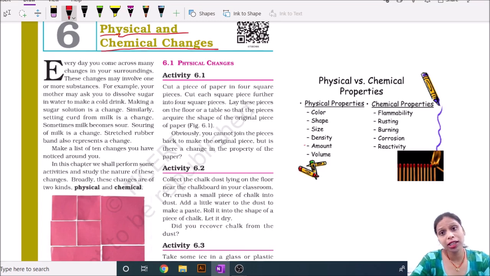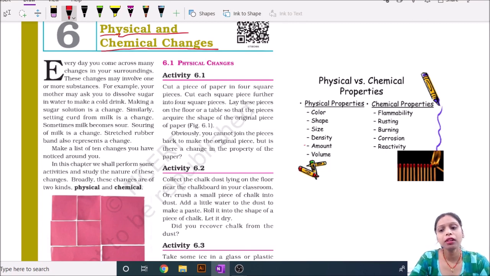And a big change that you can experience through your everyday life: take a hacksaw blade and hold one end with a pair of tongs and burn the other end. You will see that the color of the hacksaw blade changes to red. What is this? This is also a change. Then you can experience different types of change in your everyday life.